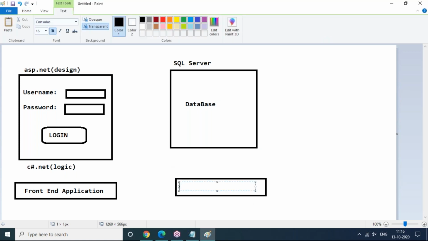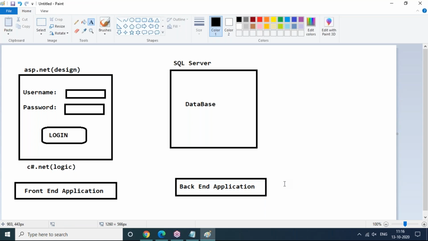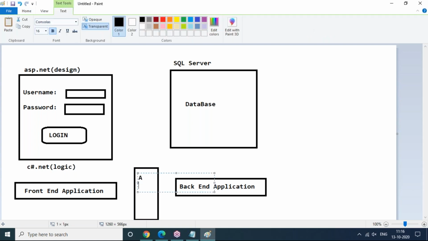But strictly remember, in real time, front-end applications and back-end applications must interact with each other for transaction performance, like storing the data and retrieving the data. Both interactions are compulsory. That interaction is done by ADO.NET. Here, ADO.NET acts as a mediator. So this is also important.